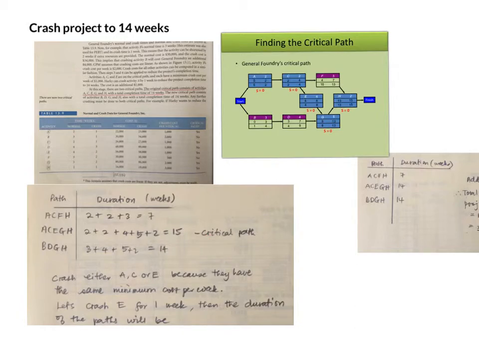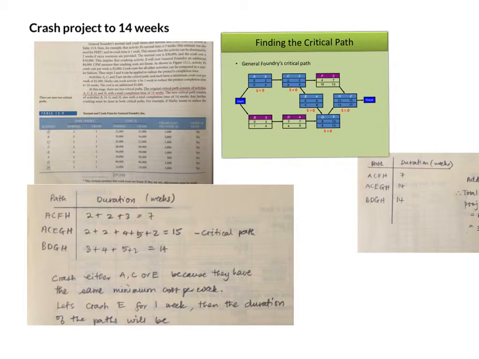And then BDGH is 3 plus 4, 7, plus 5, 12, plus 2, 14. So it is 14 weeks. Now if we look at these paths, the critical path is the middle path.